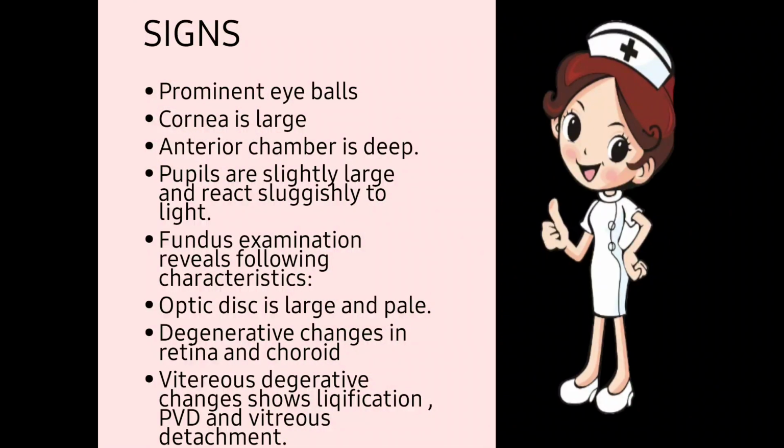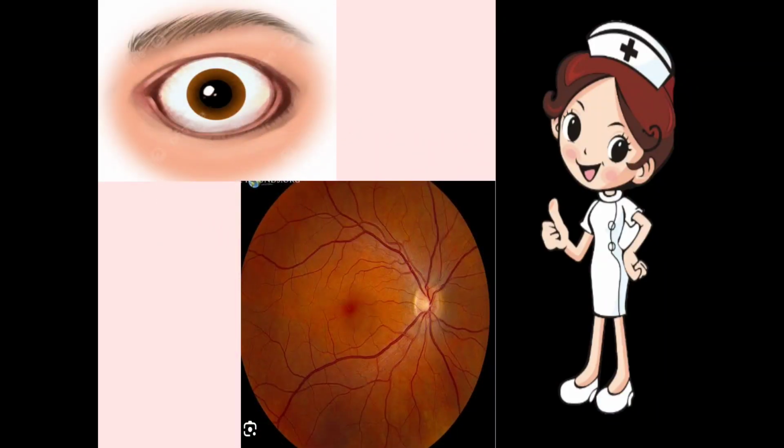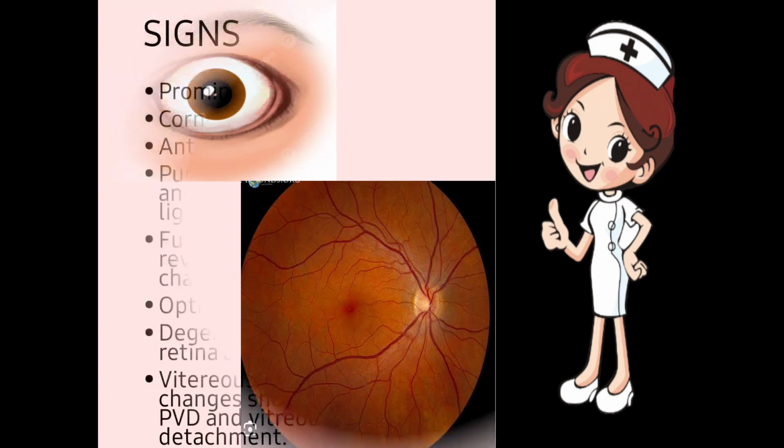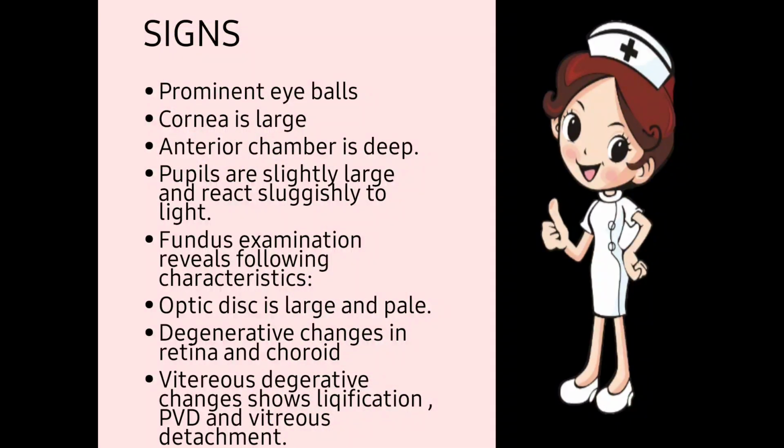Cornea is large. Cornea is a transparent layer which is present at our eye, so it becomes very large. Anterior chamber is deep. AC is deep compared to normal. Pupils are slightly large and react sluggishly to light. If you notice here, this is a pupil and it is very large. Pupil is the black part. Pupil is large and it reacts lazily to light. If we shine a torch at the pupil, it reacts, but it reacts sluggishly or lazily to the light.